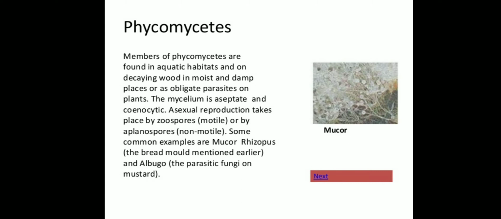Phycomycetes. The members of phycomycetes are found in aquatic habitats and on decaying wood in moist and damp places or as obligate parasites on plants. The mycelium is aseptate and coenocytic. Asexual reproduction takes place by zoospores or by aplanospores. Some common examples are Mucor, Rhizopus, and Albugo.